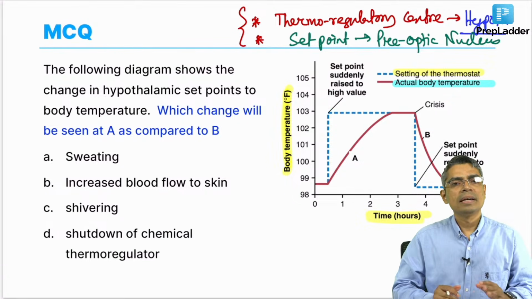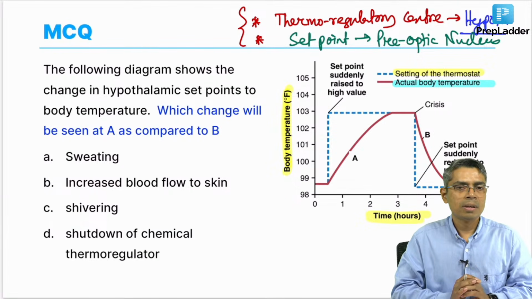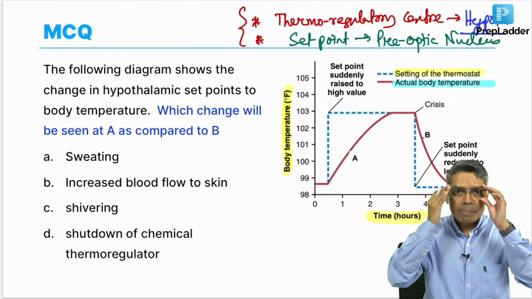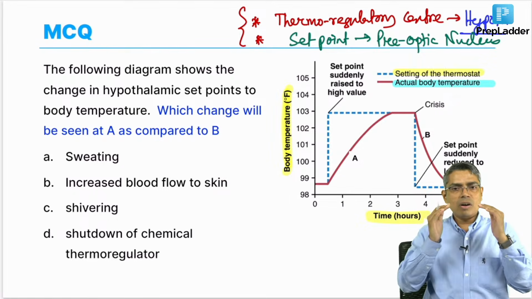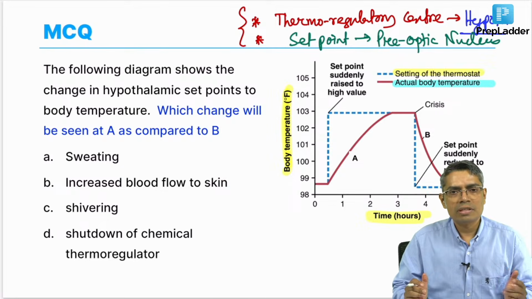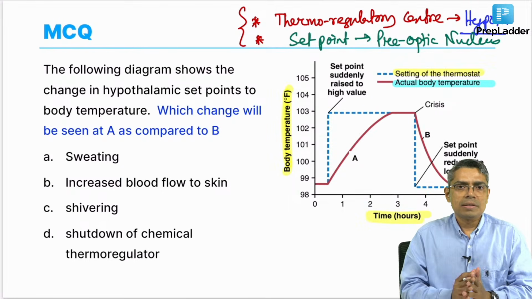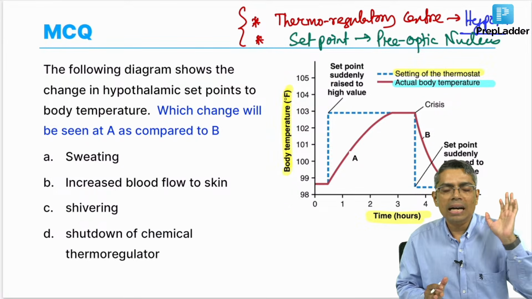Set point means it will decide what your core body temperature should be. Your environmental temperature may change, and depending on it the set point may also change, but the hypothalamus will decide the set point. Now, what happens during a certain pathological condition, for example, suppose a person is suffering from fever. You know the pyrogens. Pyrogens will increase the set point of the hypothalamus.